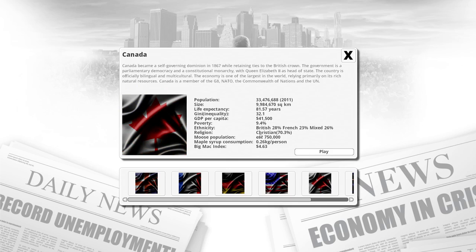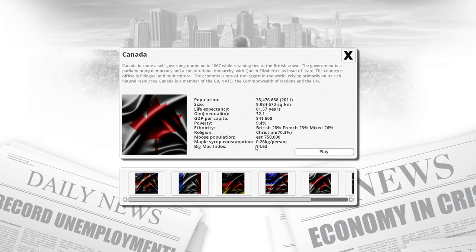Canada. Moose population. Estimated at 750,000. Maple syrup consumption, 0.2 kilograms per person. I'm just trying to think how much maple syrup I've had in the last year. Yeah, I'm definitely feeling the status quo on that. I've definitely had more than that. Probably I consume about a good 2 kilos of it a year, fair enough.